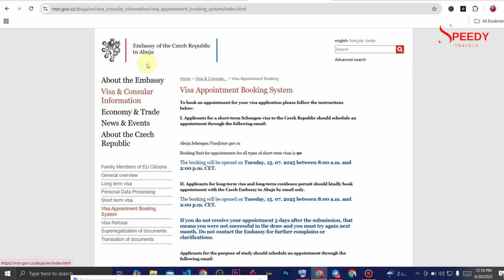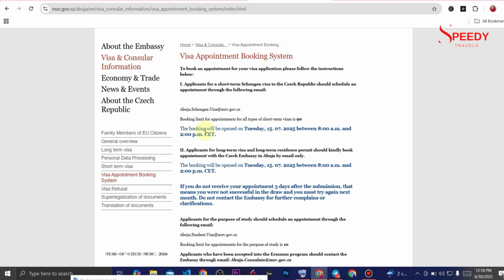So it's going to open like this in Abuja. To book an appointment for your visa application, please follow the instructions below. Application for a short-term Schengen visa to the Czech Republic should be scheduled through the following email. So you have to schedule an appointment. See the email address. Booking limit for appointments for all types of short-term visa is 90.